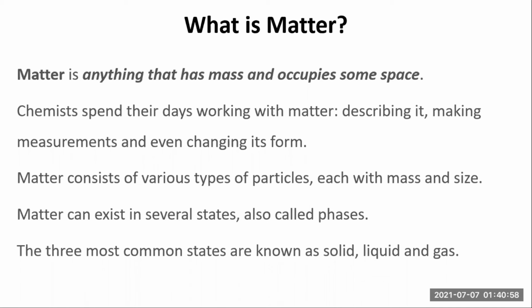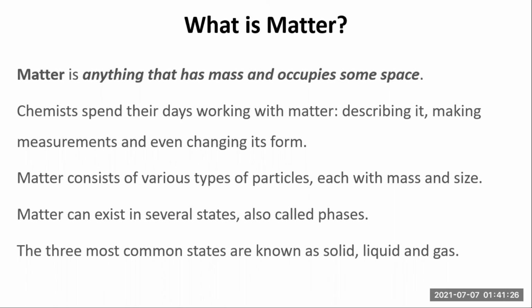That depends upon the arrangement of these individual units. How are they arranged? If we go for the solid phase, we have atoms which are very tightly packed, very close to each other. So all the matter or objects which have atoms very tightly or closely packed, we categorize into solids.